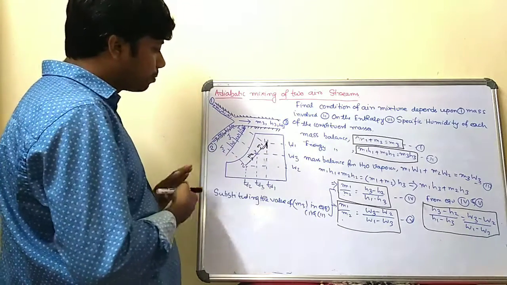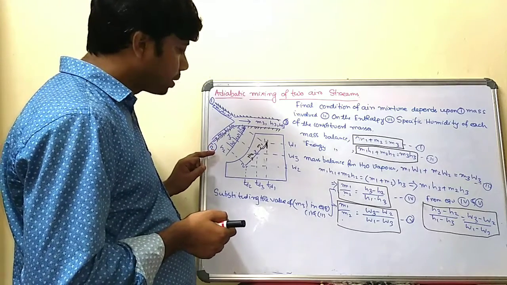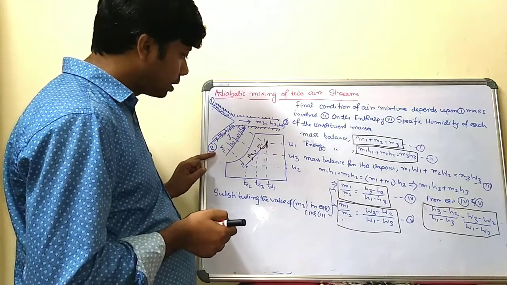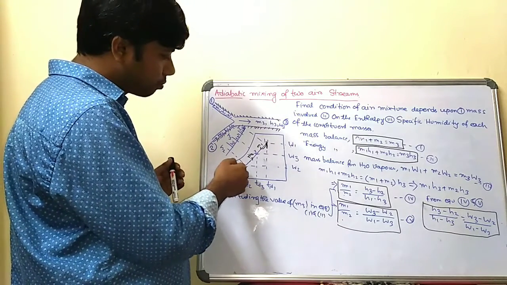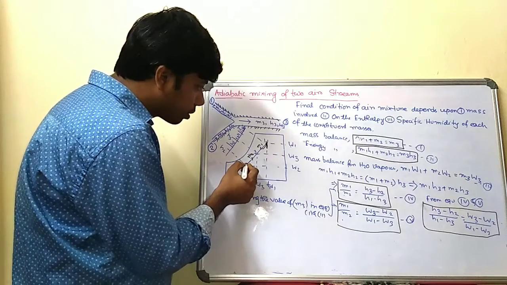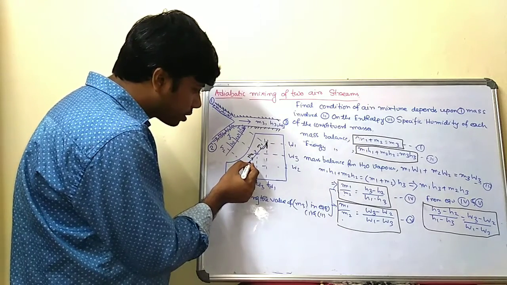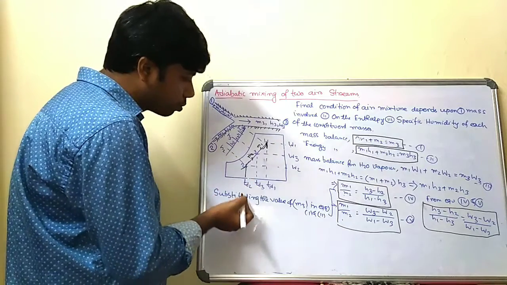Now again, channel 2. In this section also there is a temperature which is different from section 1, at that particular state 2. The relative humidity is here, and the dew point temperature is here, Td2.